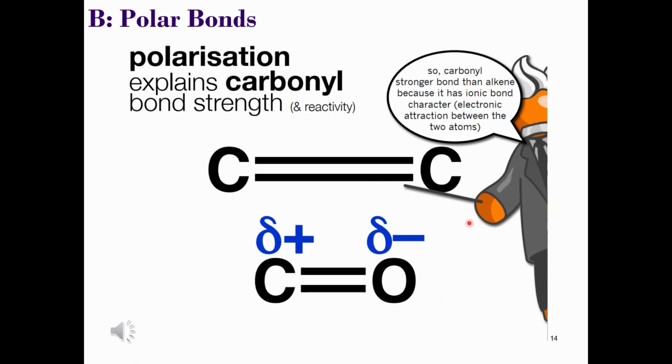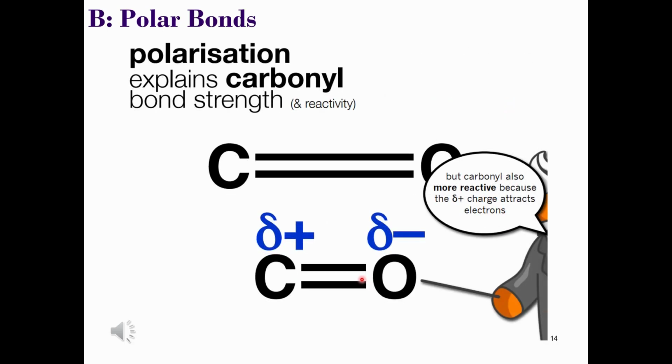We might say that the bond is stronger because of the increased attraction of these two atoms and the polarization of the bond, but remember, the reactivity results from the ability of the LUMO of one molecule, that's the carbonyl, to overlap with the HOMO of another molecule, thus forming a more stable bond. And this is the effect of having a polar bond. However, simpler pictures help us just to see how the atoms align so that the reactions between these molecular orbitals can occur. Let's take a look at an example now.